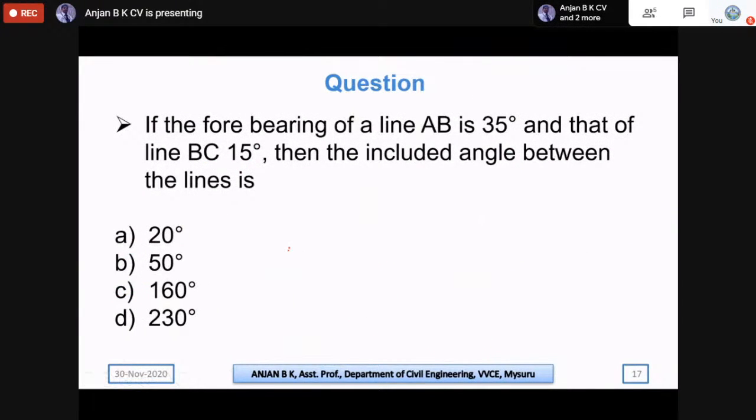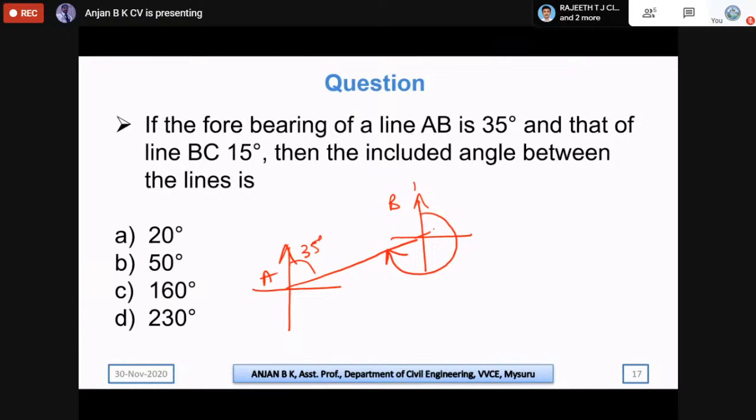See here, the forebearing of the AB line is 35 degrees. So the back bearing of this line, we need to add. We know the back bearing is always equal to forebearing plus or minus 180 degrees.